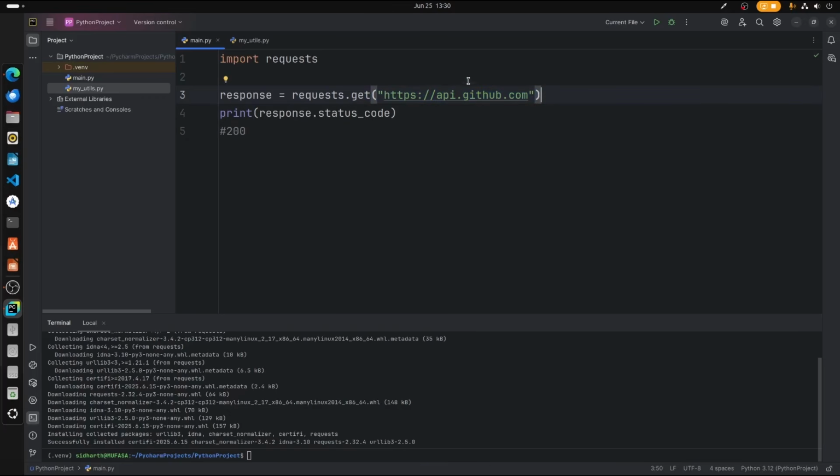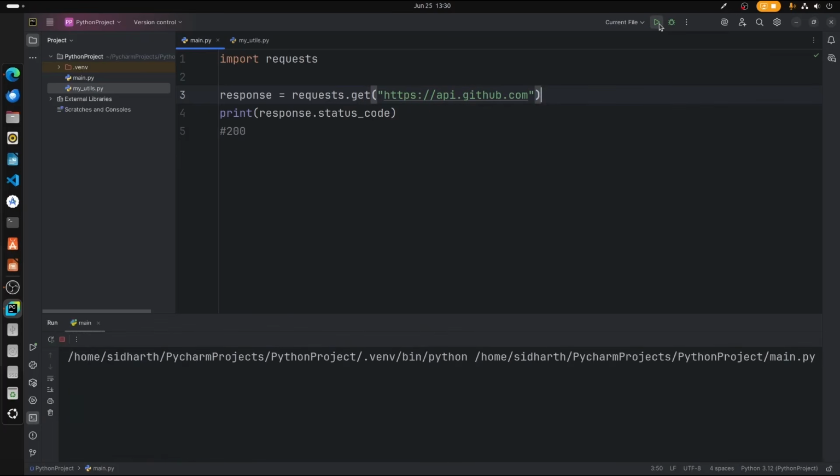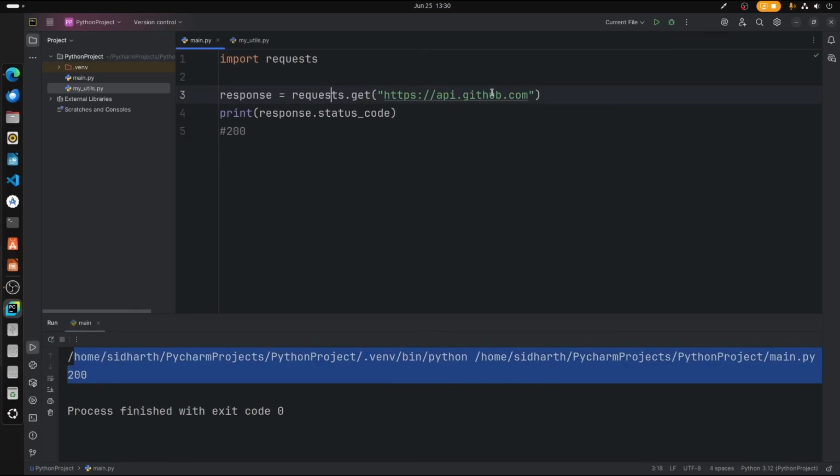Here we can pass our API keys or something like that. That will show a different status code like 501 or 404. It depends. So let's just run this code. 200. How? Because api.github.com is accessible. So that's why. So this is what you call pip installation.